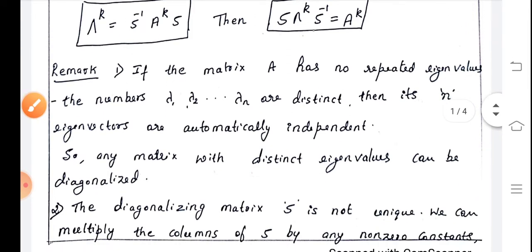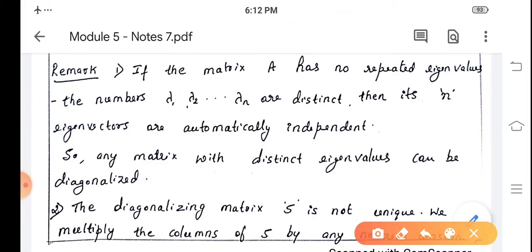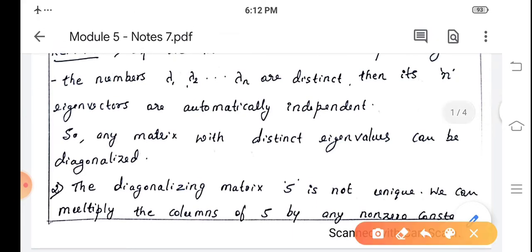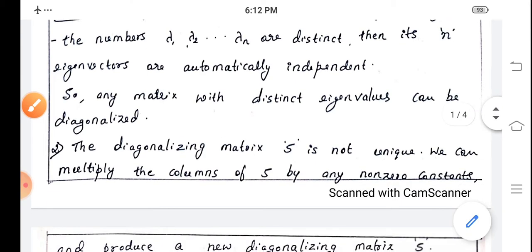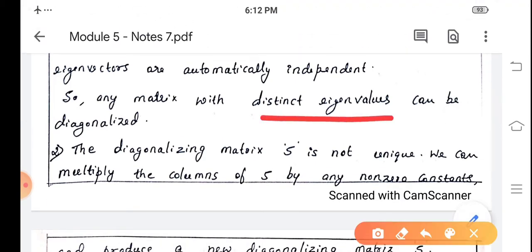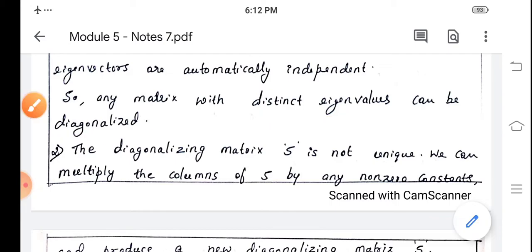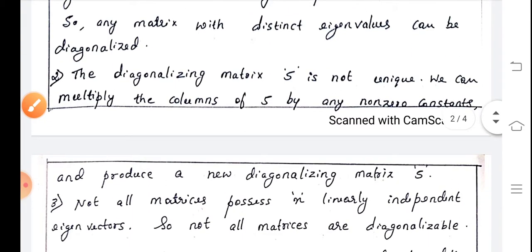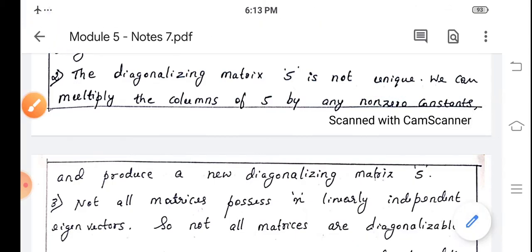Now remember the following points. Note point 1. If the matrix A has no repeated eigenvalues, that means all the eigenvalues are distinct, then the eigenvectors are automatically independent. So any matrix with distinct eigenvalues can be diagonalized. Note point 2. The diagonalizing matrix is not unique. We can multiply the columns of S by any non-zero constant and produce a new diagonalizing matrix S.